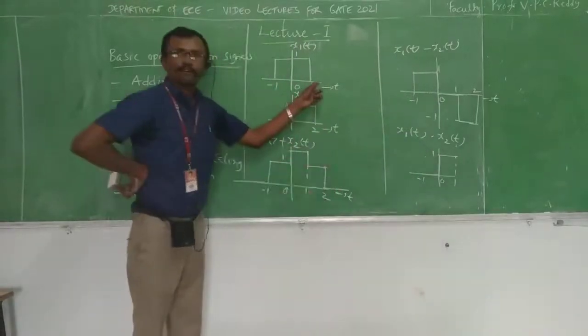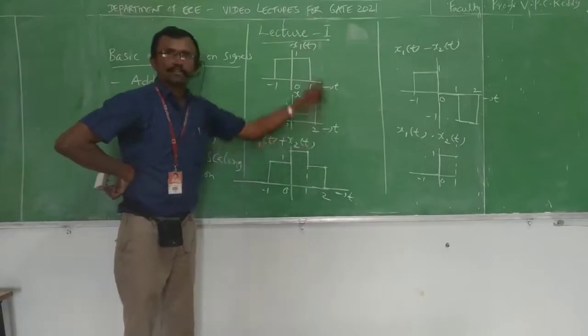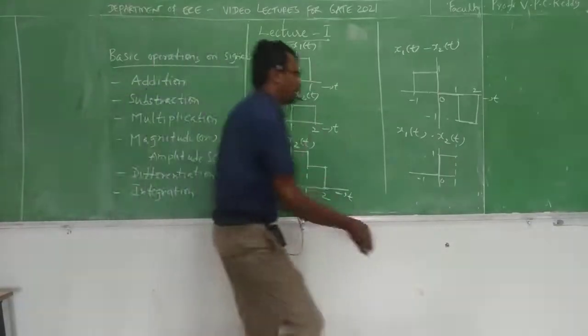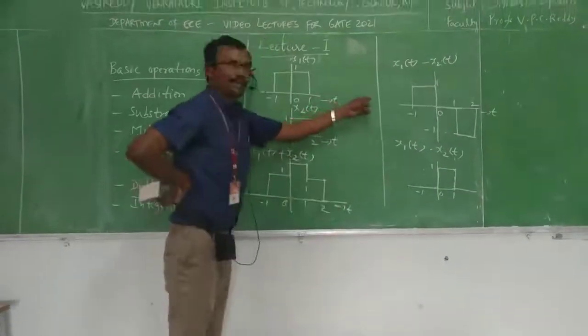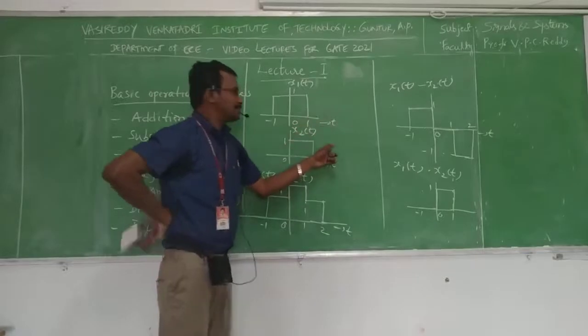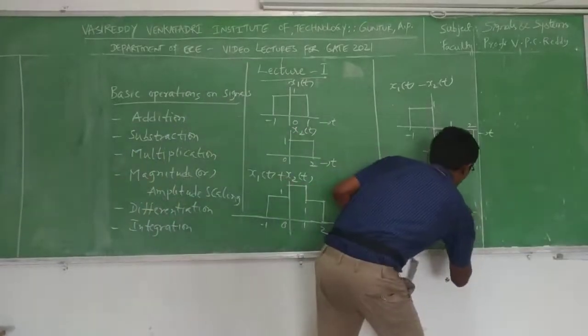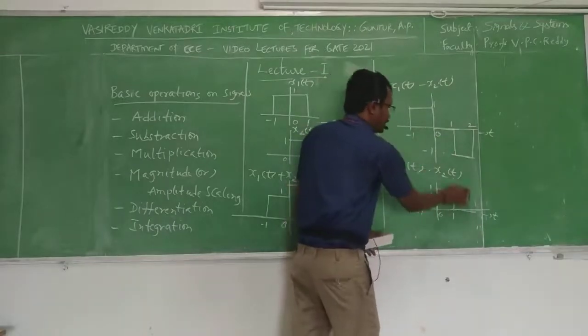From 1 to 2, what is the magnitude here? 0. What is the magnitude here? 1. So 0 into 1 is 0 again. From 2 to infinity, what is the magnitude here? 0. Here also it is 0. That's why 0 into 0 is 0. So this is x1 of t multiplied with x2 of t.